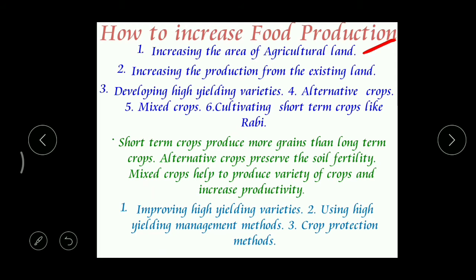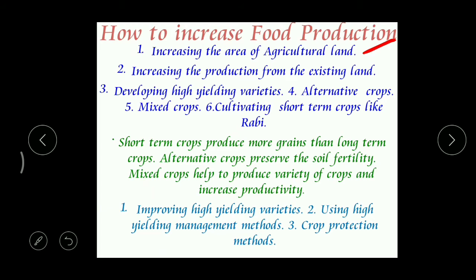Then the second one, increasing the production from the existing land. In this method, without increasing the land, from the same 10 acres, by using good methods like selecting a good seed, proper application of fertilizers, proper weeding methods, and proper irrigation techniques, we can get more food from the same agriculture field.